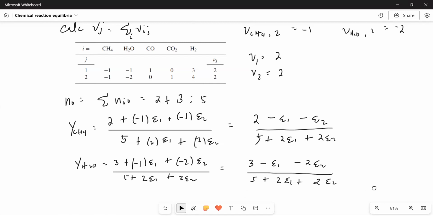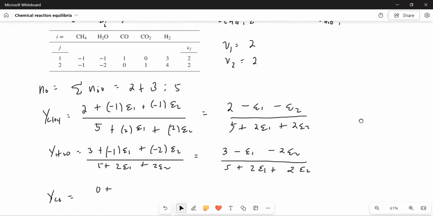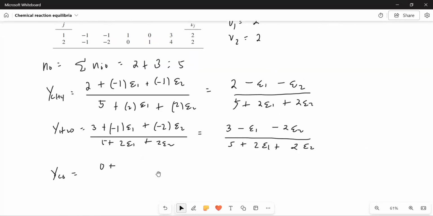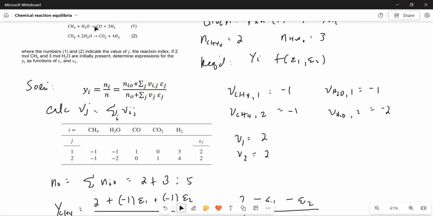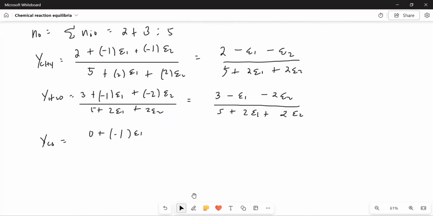Let's do it for carbon monoxide. The initial amount is 0. But do we have an entry for epsilon 2 for reaction 2? We don't, because carbon monoxide is only available in reaction 1, so we don't have to iterate for reaction 2.